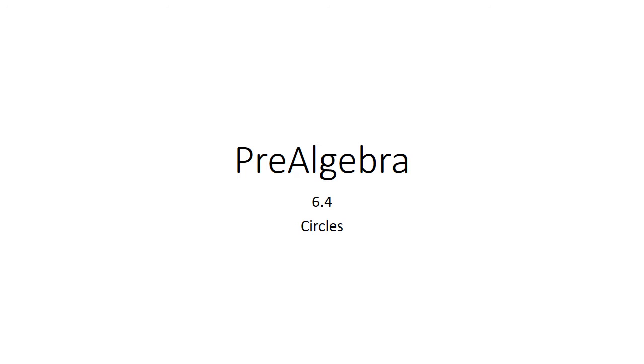Right, this is video 6.4. We've talked about parallelograms and rectangles. We've talked about triangles. We've talked about right triangles. Today we're going to talk about circles. Now, in all the other shapes, we've talked about perimeter as being the outside edge and area being the inside. What's different about circles is that it's not called a perimeter.